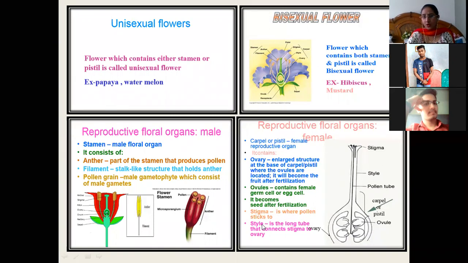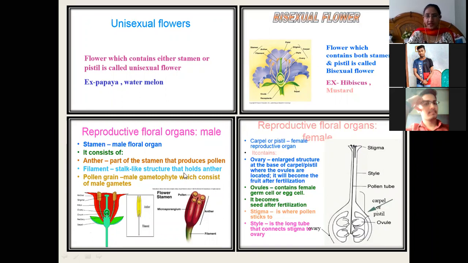Stigma is where pollen grains stick. Actually, in this hybridization or pollination technique, we dust the pollen of a different flower onto here. The pollen grains stick on this surface, on the stigma, and in this way pollination takes place. Style is the tube which connects the stigma to the ovary. This is called style. It connects the stigma to the ovary.